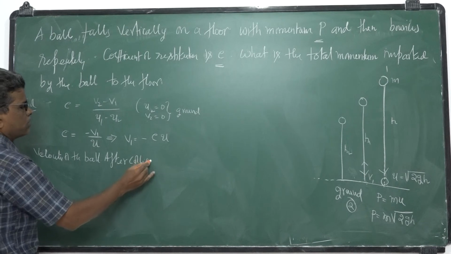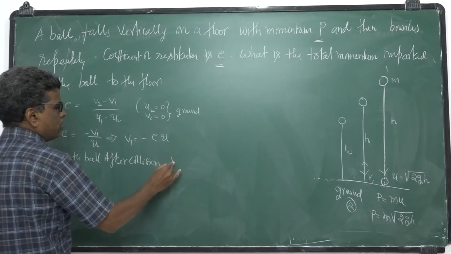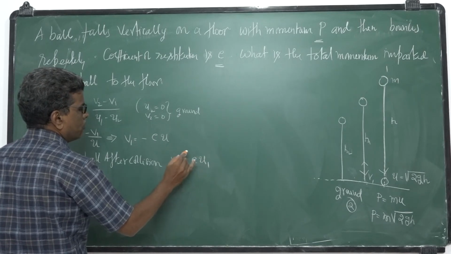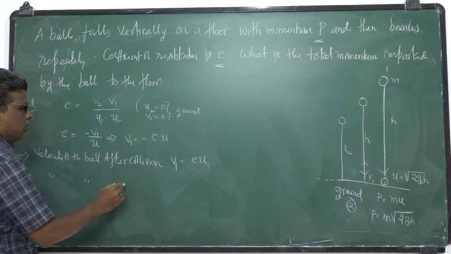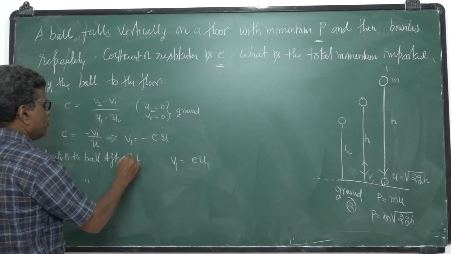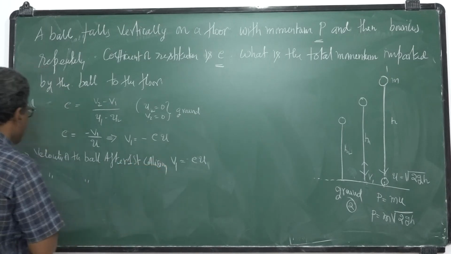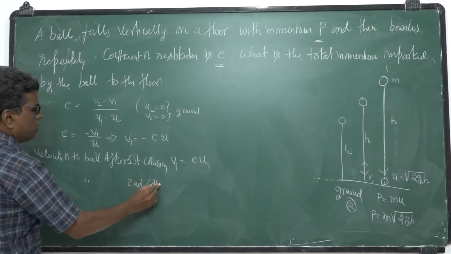So after the first collision, V1 is equal to eU. Similarly, the velocity of the ball after the second collision, I want.